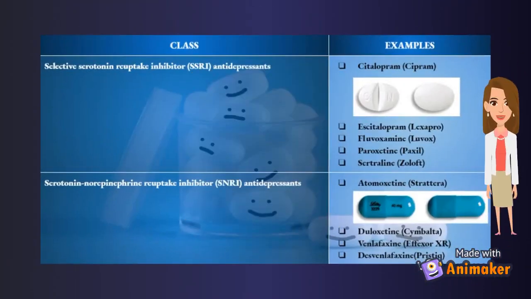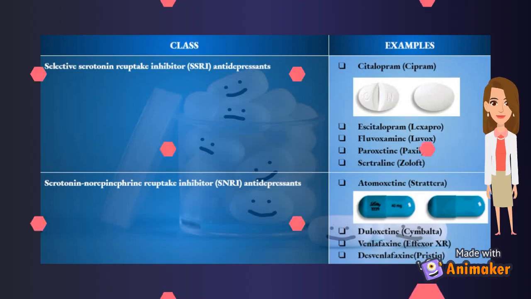There are also selective serotonin reuptake inhibitor antidepressants, which consist of citalopram, Celexa, escitalopram, Lexapro, fluvoxamine, Luvox, paroxetine, Paxil, and sertraline, Zoloft.